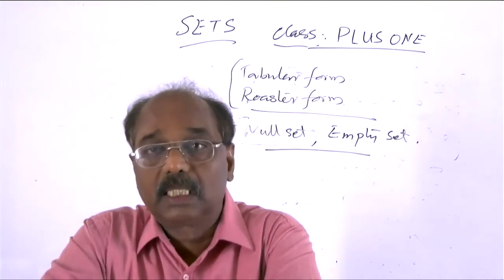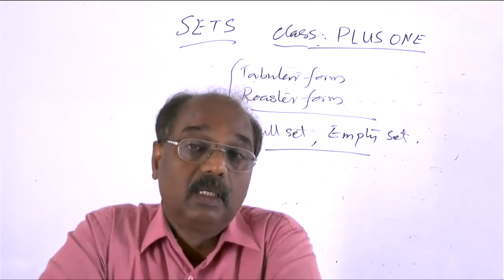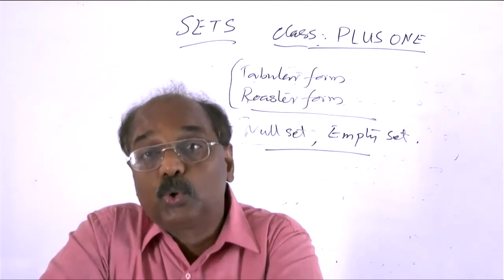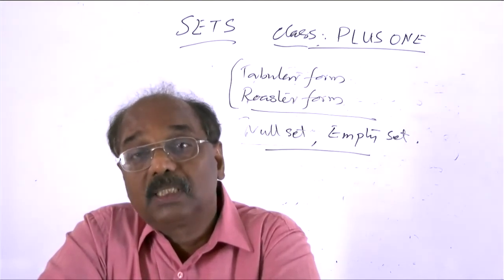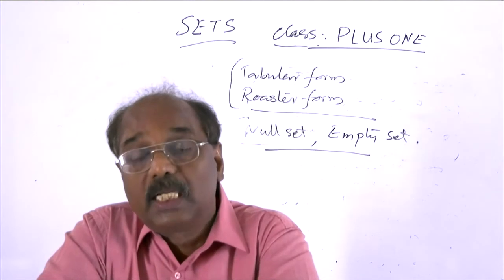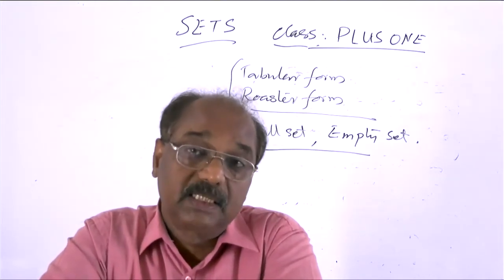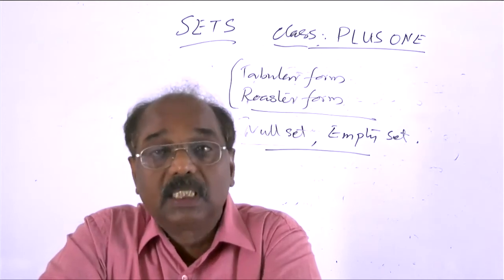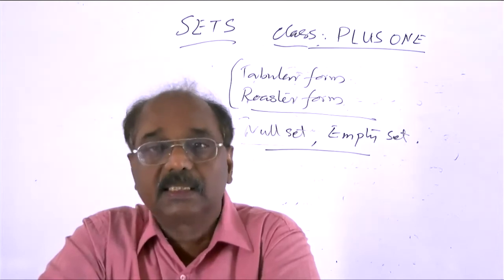For example, consider the students in your school. The collection of all students in your school studying in both +1 and +2 class. A student is studying in both the classes +1 and +2. That is a collection. We define such a collection.